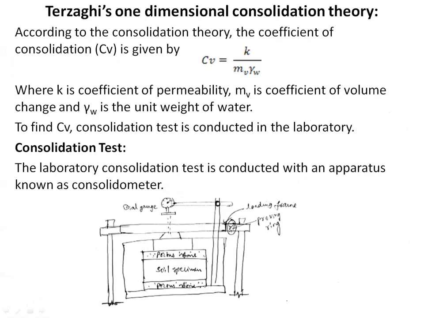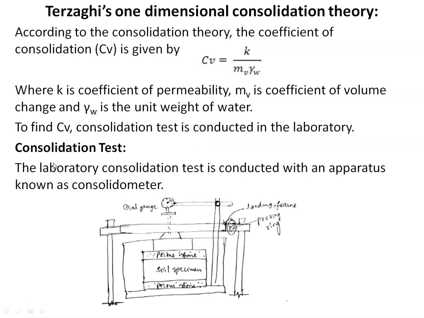Then, according to the consolidation theory, the coefficient of consolidation is given by Cv equal to K by Mv into gamma W. Cv is the coefficient of consolidation, which is equal to K by Mv into gamma W, where K is the coefficient of permeability, Mv is the coefficient of volume change, and gamma W is the unit weight of water. Then, to find the coefficient of consolidation, we need to conduct the consolidation test in the laboratory.